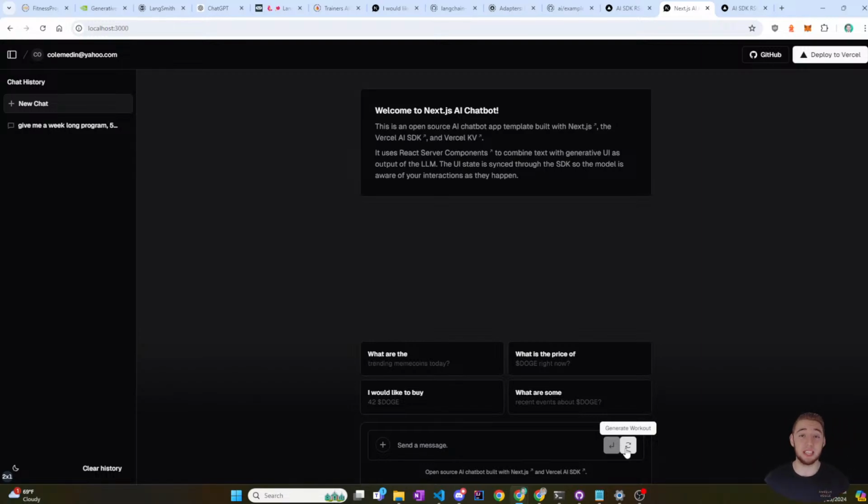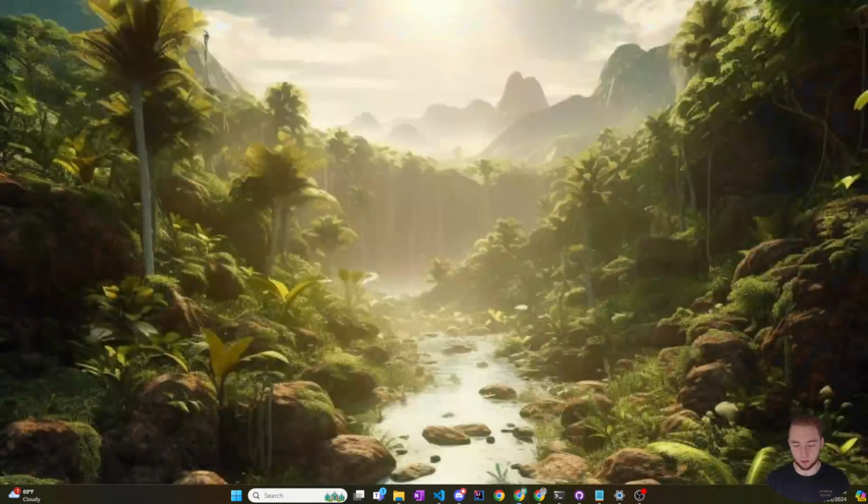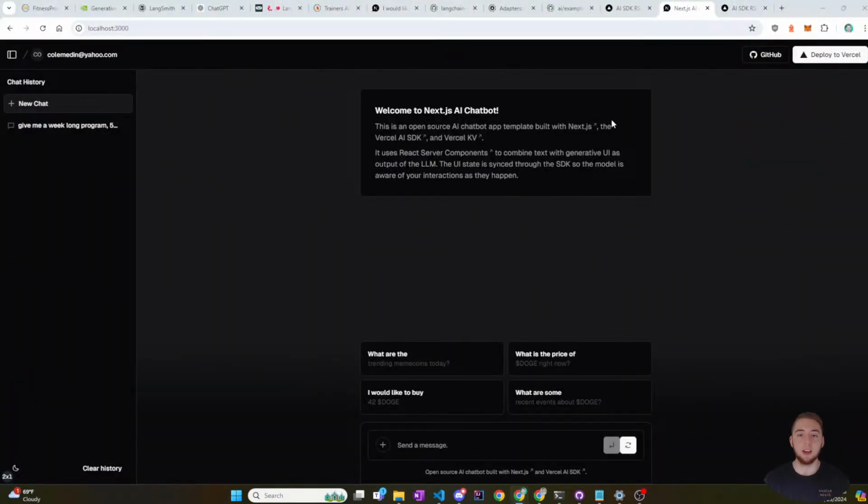What I need to really grind out this weekend is the UI for everything. First of all, there needs to be a form when you first open a new chat. Each of these chats is basically going to be a client that a personal trainer is generating workouts for. So the first thing I need to have is a form when you first start the chat, and it's going to be your input for my application, my AI.